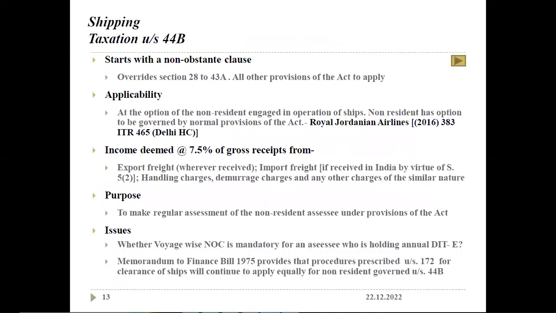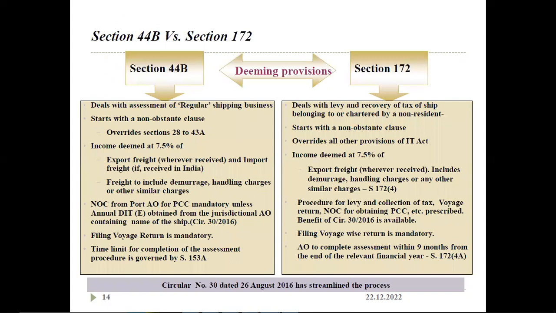This is the difference between section 44B and section 172, because both are taxed at 7.5%. But 44B is applicable in case of regular shipping business. 172 deals with levy and recovery of tax of a ship belonging to or chartered by a non-resident. The tax rate in both cases is 7.5%. Both include demurrage charges, handling charges, everything. In section 172, an NOC from the assessing officer is mandatory for the port clearance certificate.